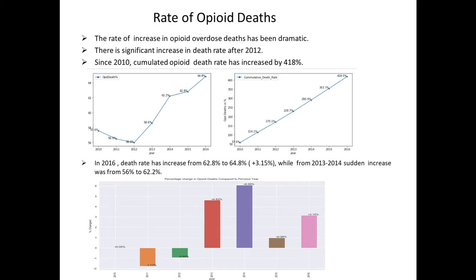Since 2010, the cumulative opioid death rate has increased by 418%. In 2016, the death rate increased from 62% to 64%, which is a further increase of 3.15%, while from 2013 to 2014, the sudden increase was from 56% to 62%. All these numbers are pretty visible in our time series charts.